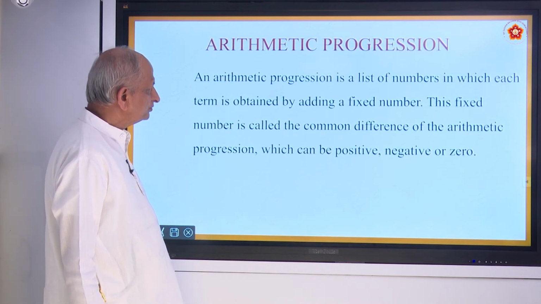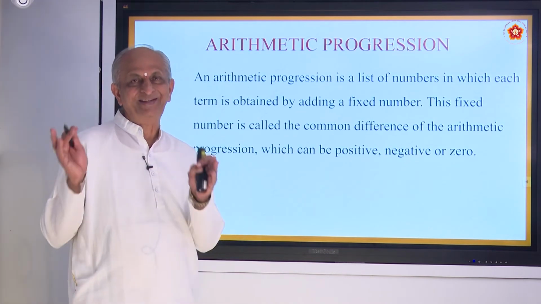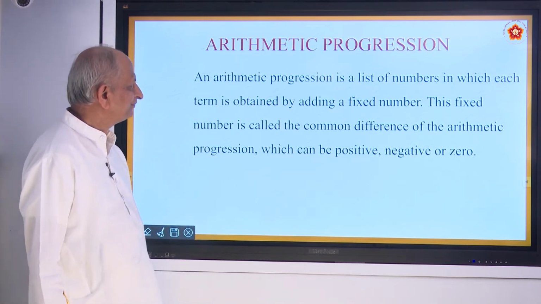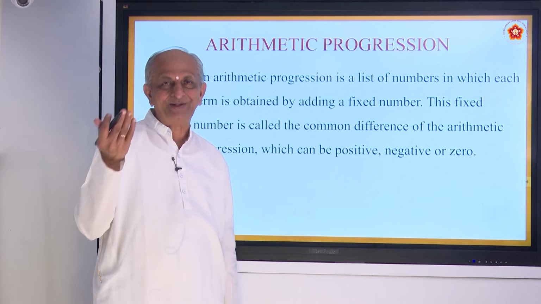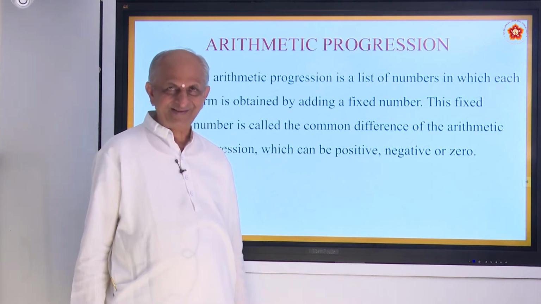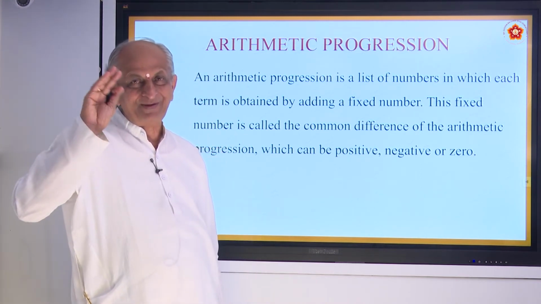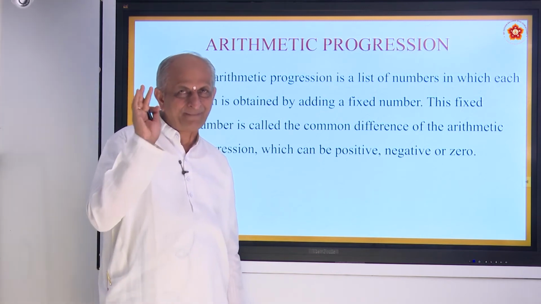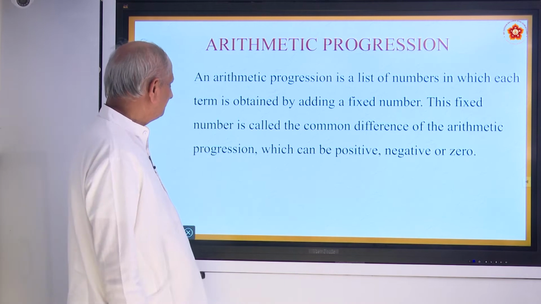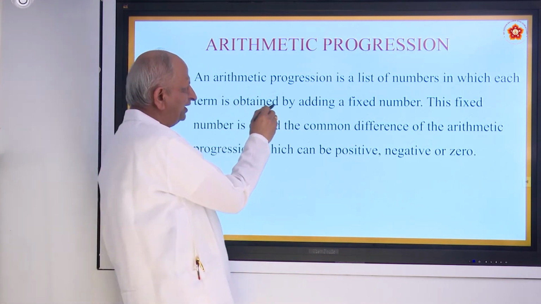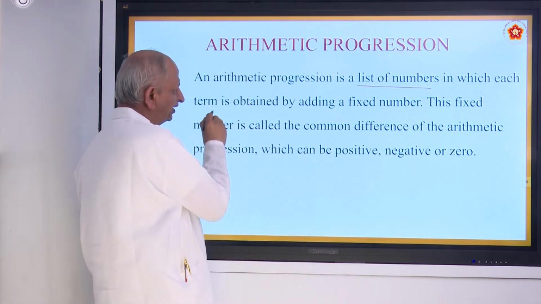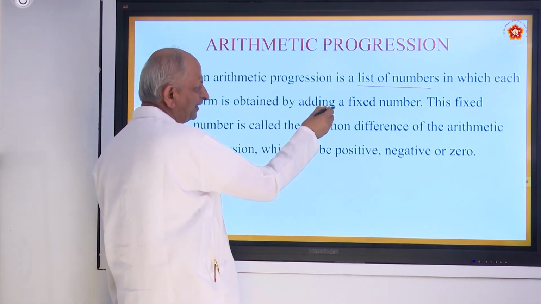Now let us come to a very disciplined one: arithmetic progression. Then you may ask, what about algebra progression? Is it there, sir? No, there is no question of algebra progression or geometry progression. Only arithmetic. It is only with numbers. So, an arithmetic progression is a list of numbers in which each term is obtained by adding a fixed number.